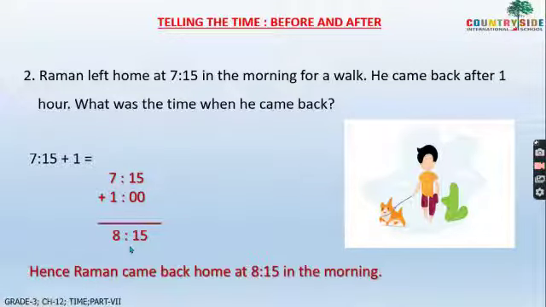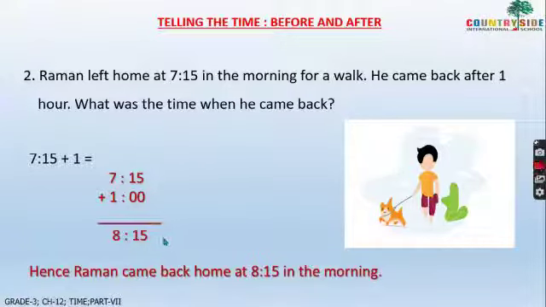Hence, Raman came back home at 8:15 in the morning. Understood, children? It is very simple, but you have to read the question properly and understand what is asked or what is given, before or after.